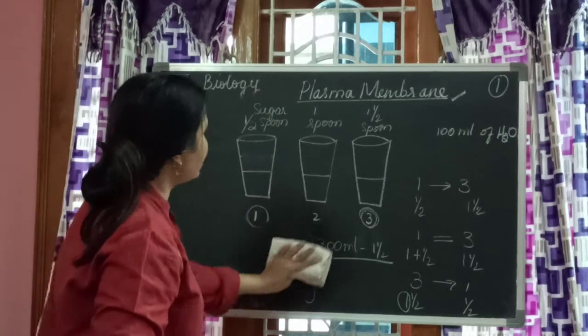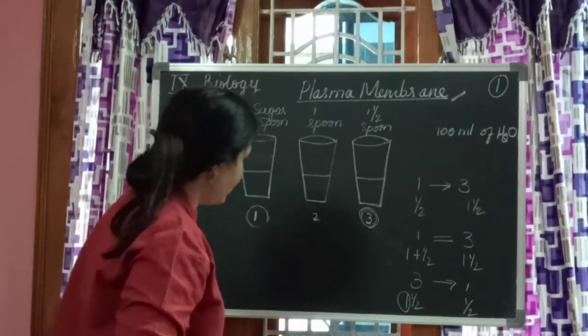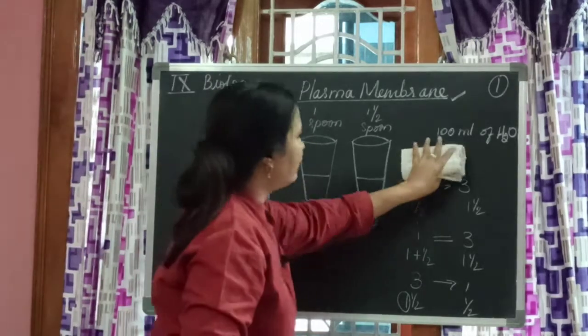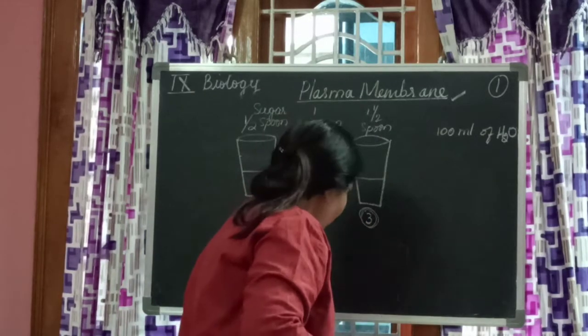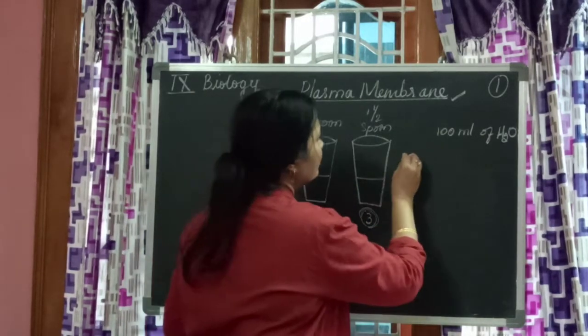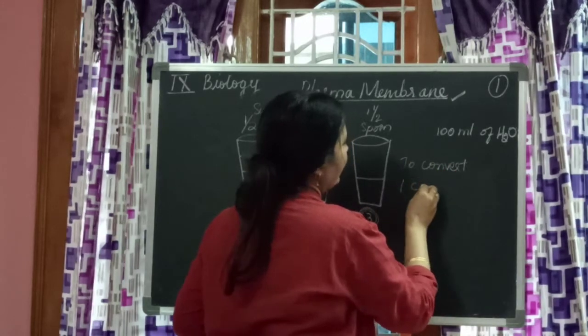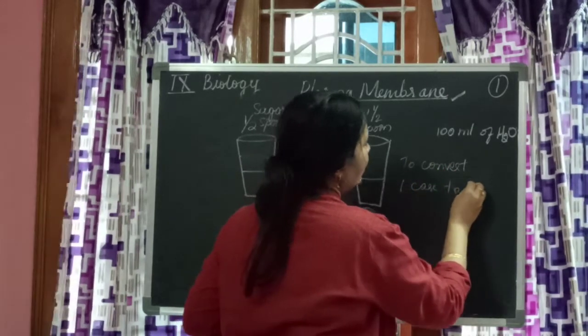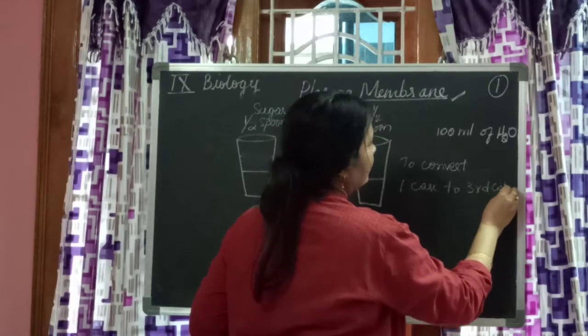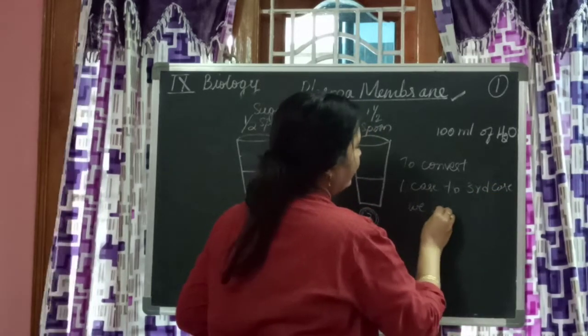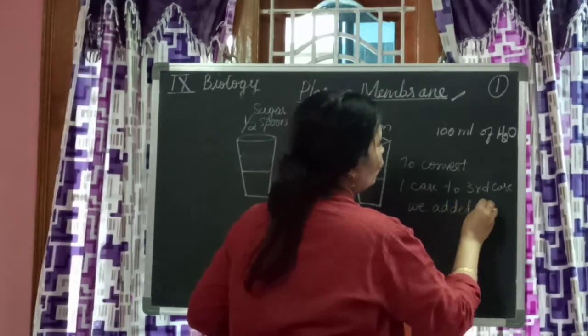Now in the first case we added, I will write it here, children. To convert first case to third case, we added solute.